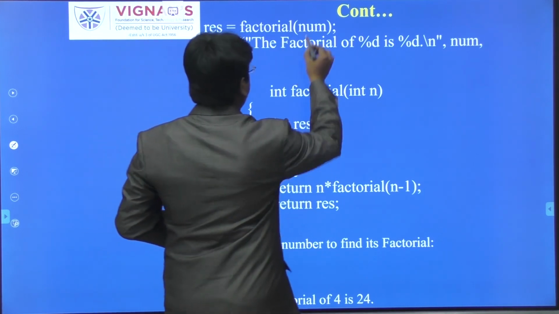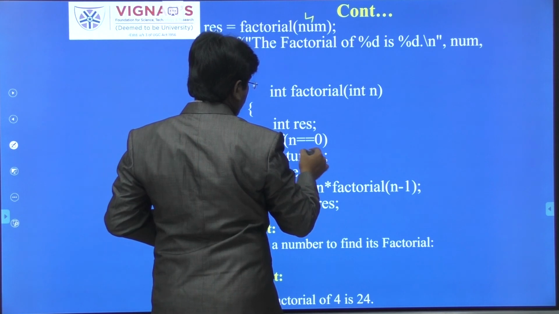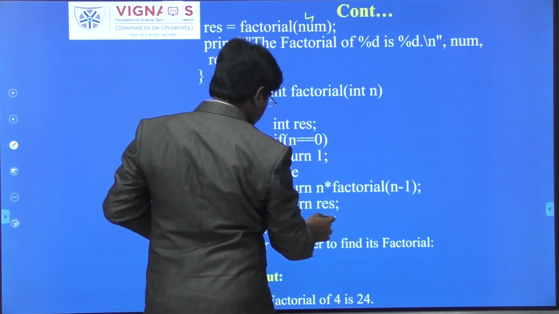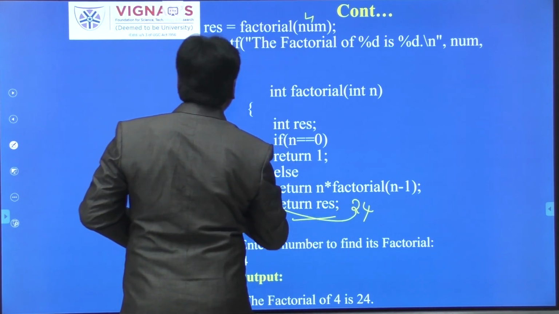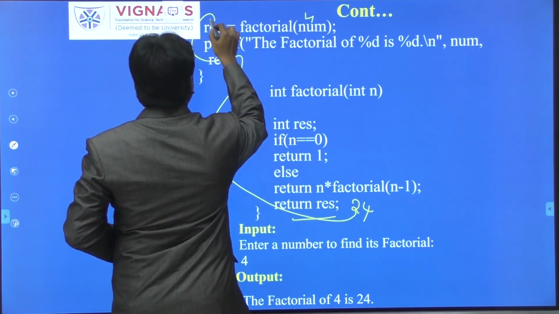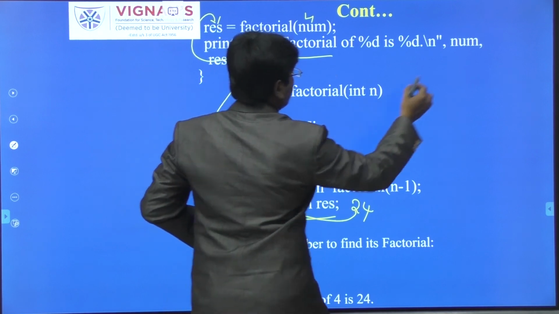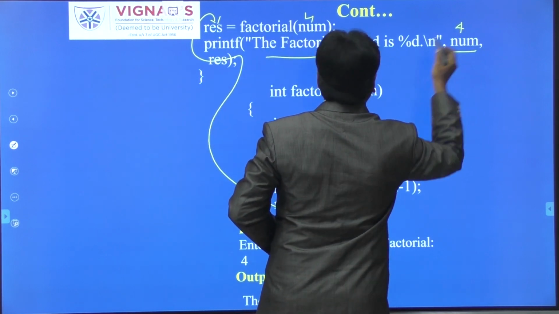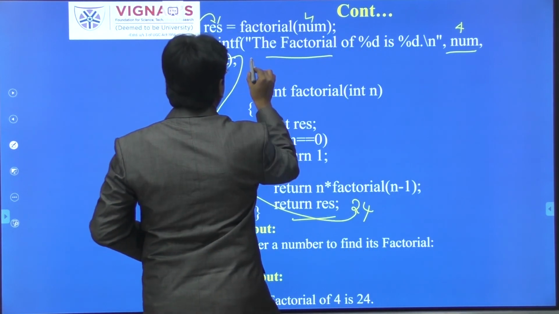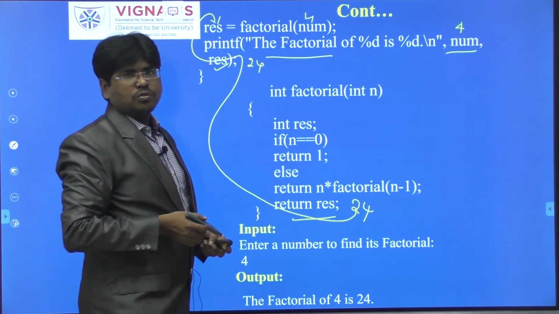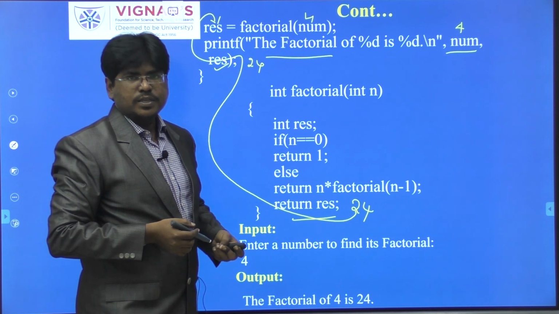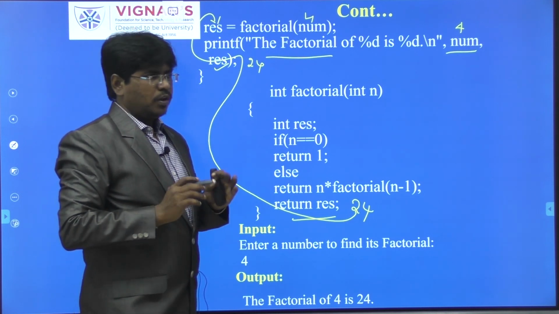Here my number is 4, so I have checked all the conditions. After that it will return the value 24, and that 24 will be forwarded to the main function, and after that I have printed factorial of 4 is 24.